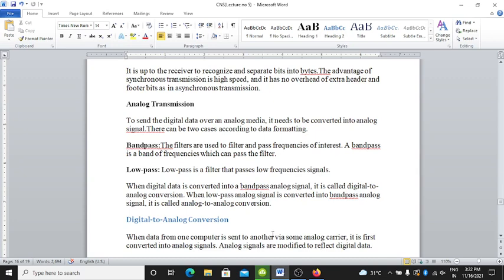A band pass is a band of frequencies which can pass the filter, and low pass is a filter that passes low frequency signals. When digital data is converted into a band pass analog signal, it is called digital to analog conversion. When a low pass analog signal is converted into a band pass analog signal, it is called analog to analog conversion.